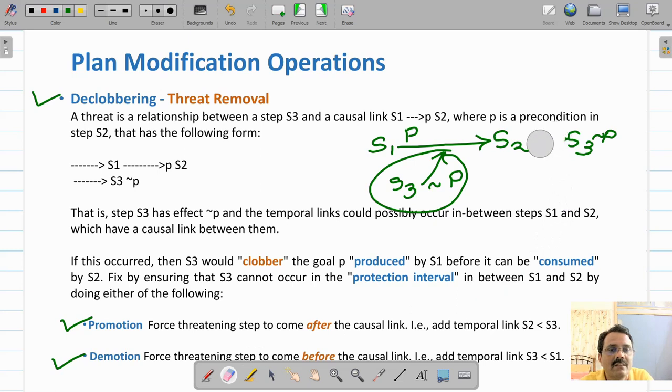As opposed to this clobbering by S3, you can avoid it if you put this S3 before this S1 and S2.